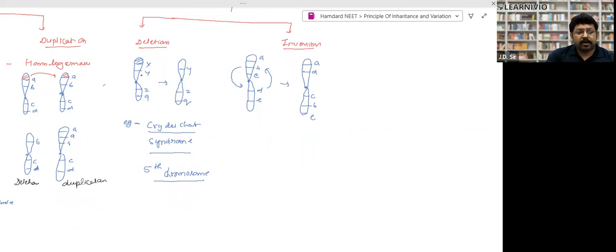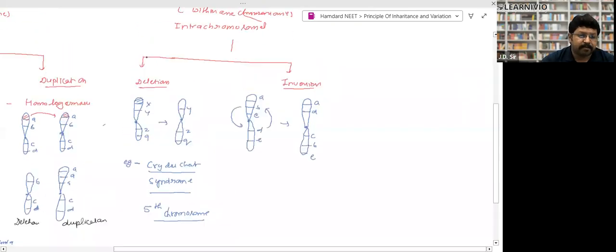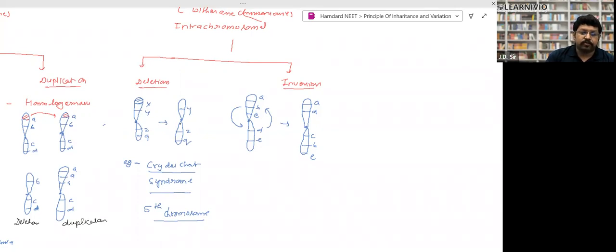What happened? Here you can see a deletion takes place. In deletion, the gene X is deleted from here, right? So the sequence was XYZQ. Now there is only the sequence YZQ. It means a part of the chromosome is lost, which means gene loss takes place.